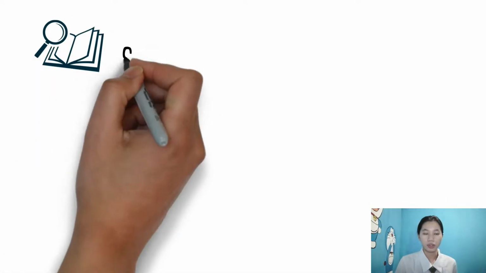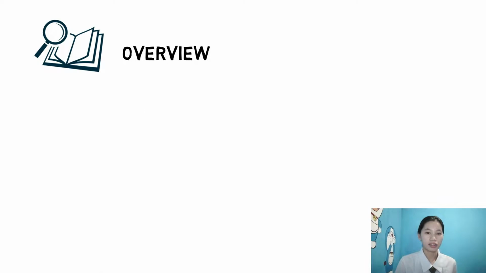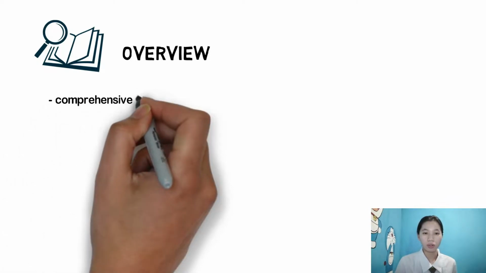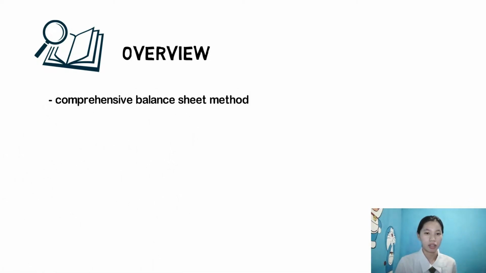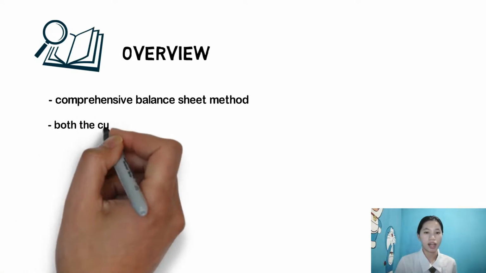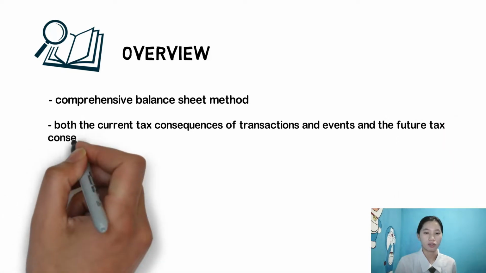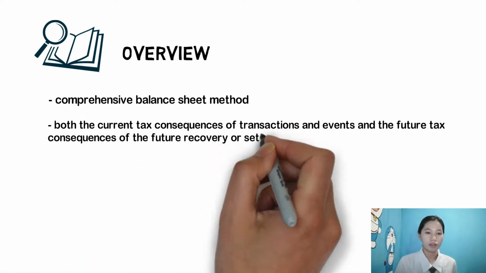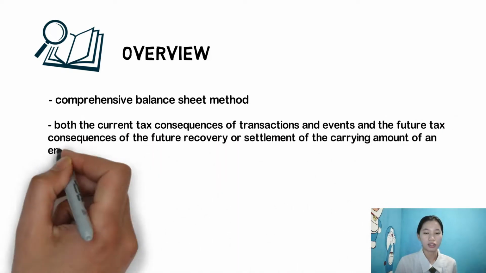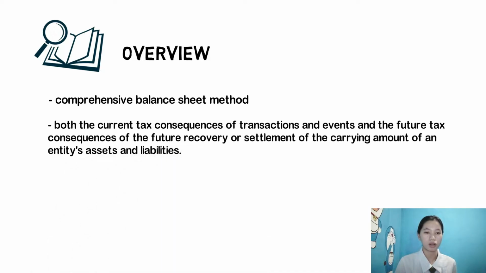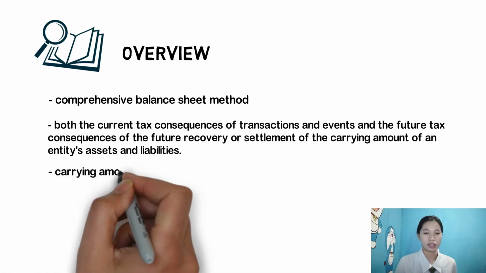So for the overview, IAS 12 income taxes implements a so-called comprehensive balance sheet method of accounting for income taxes, which recognizes both the current tax consequences of transactions and events and the future tax consequences of the future recovery or settlement of the carrying amount of an entity's assets and liabilities.